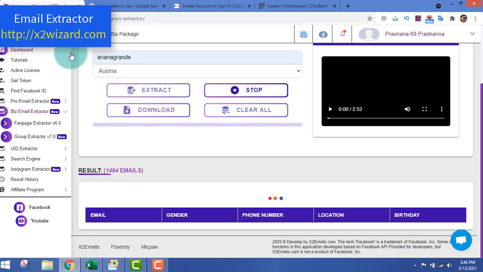Okay, so let's say it's still 1464. Actually it updates after some time, and you have to leave this software open. After let's say 5 to 10 minutes it will update and give you a new number. Let this extractor keep running. So you know the first step.